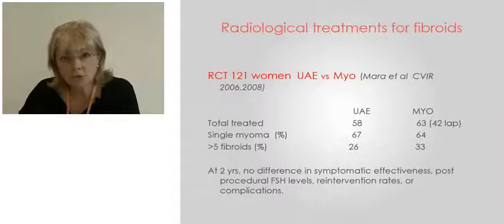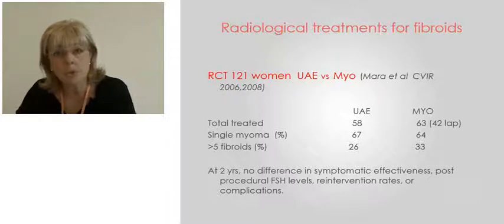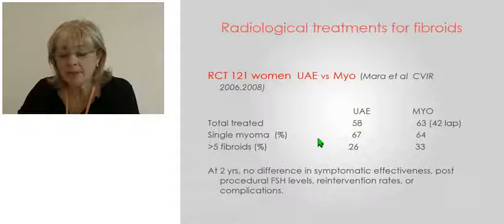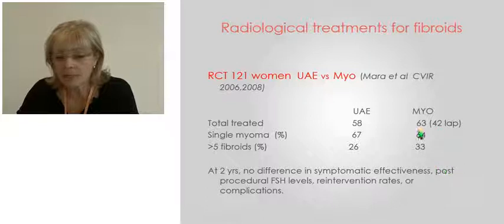If we look at the 2 trials that have been published so far that compare embolization with the other uterine-sparing treatment of myomectomy, then we can see that we have much more similar results. This is the first trial from the Czech Republic, and here we can see that the cohort of women being treated generally had single myomas.